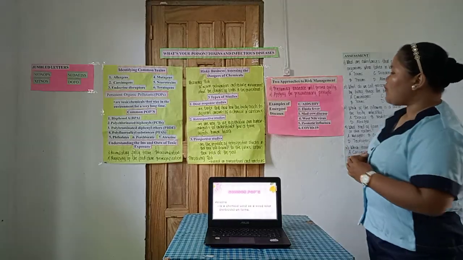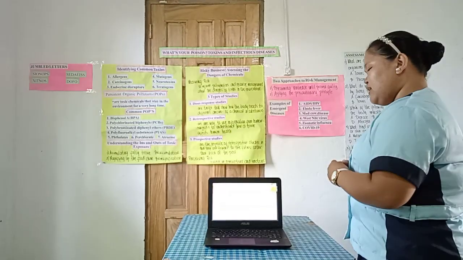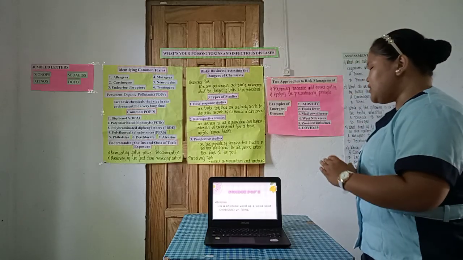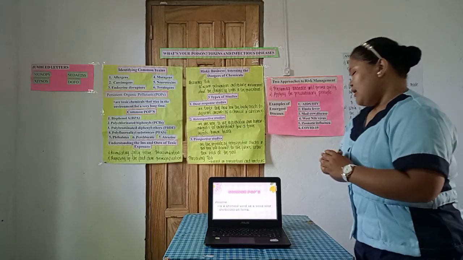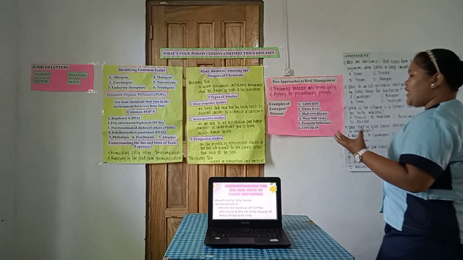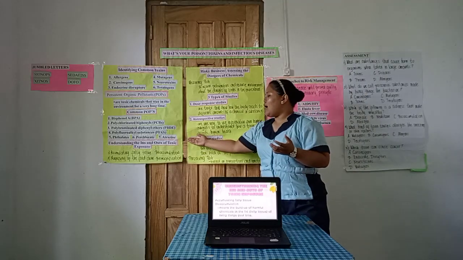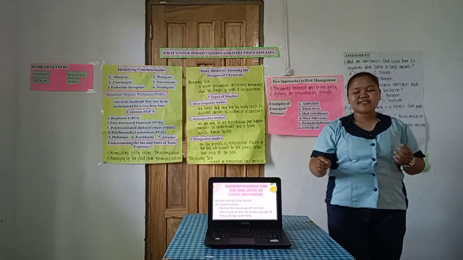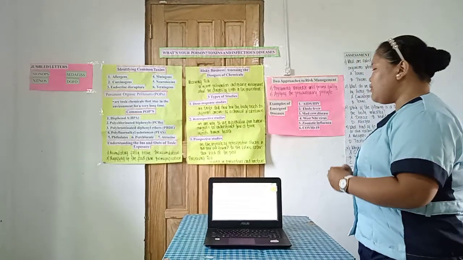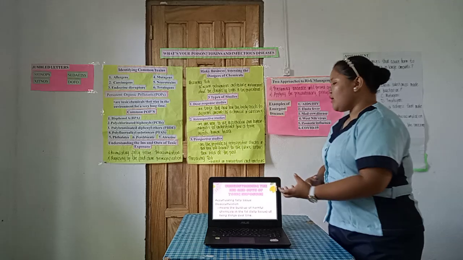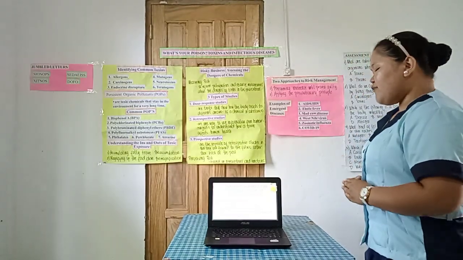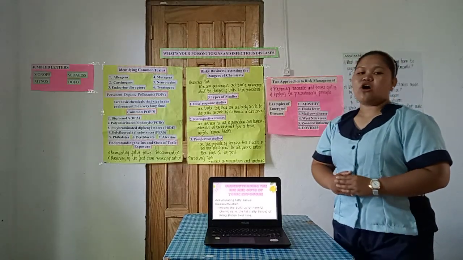Okay, so our last common persistent organic pollutant is atrazine. So what is atrazine all about? It is a chemical used as a weed killer or herbicide on farms. Okay, so now let us proceed to understanding the ins and outs of toxic exposure. First is accumulating in fatty tissue, or bioaccumulation. So bioaccumulation is the buildup of harmful chemicals in the fat or the fatty tissues of living things over time.